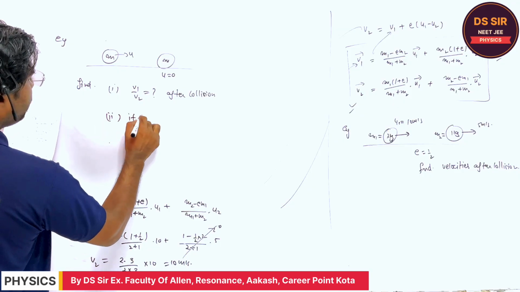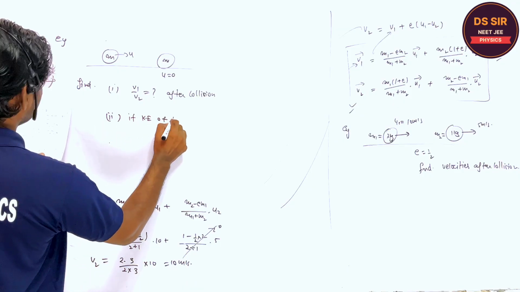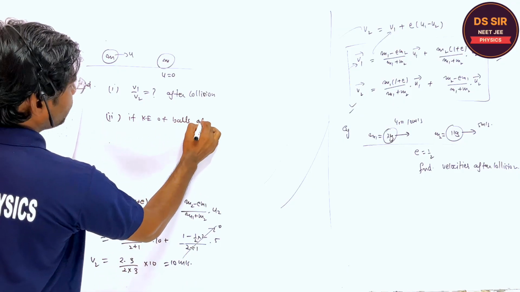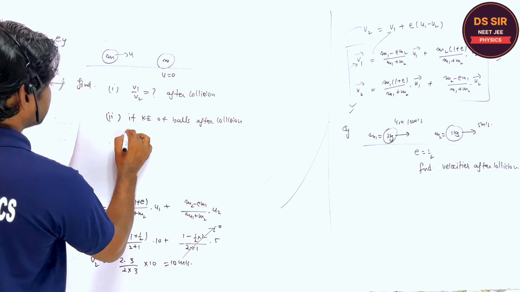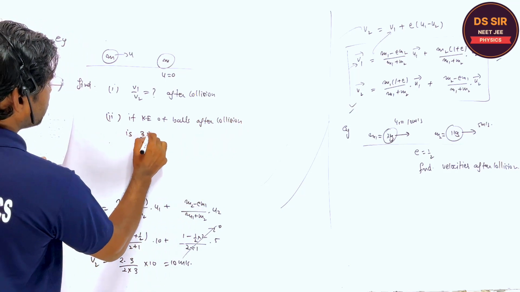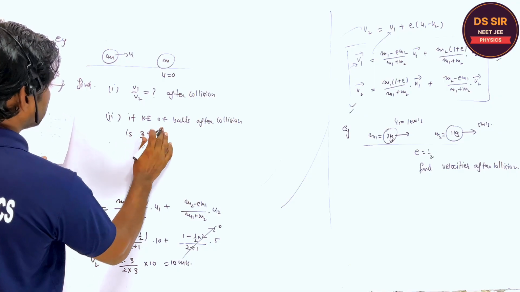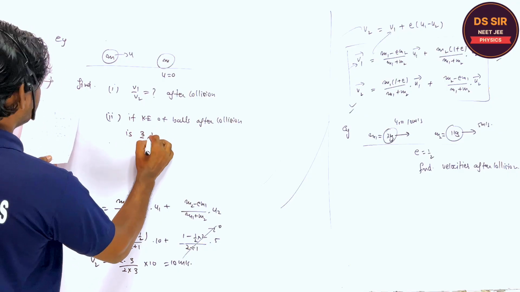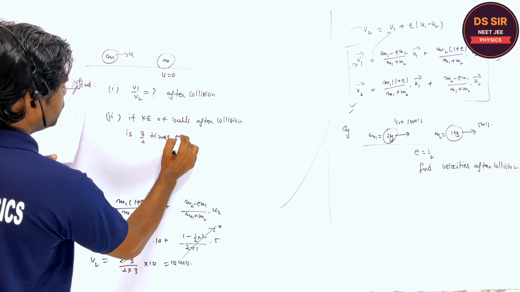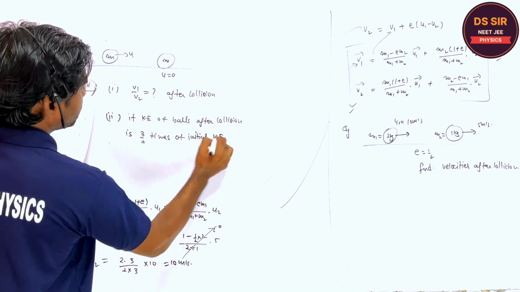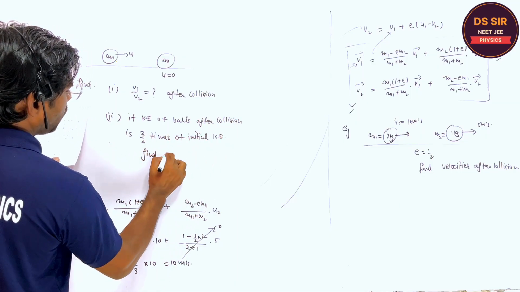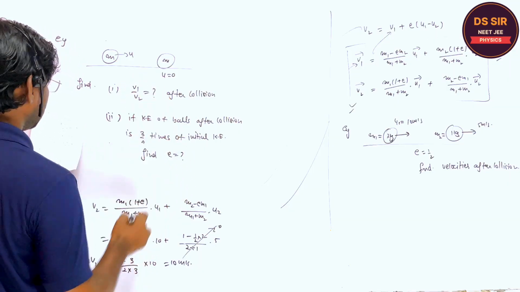Second, if the kinetic energy of the balls after collision is 3/4 times the initial kinetic energy, find the coefficient of restitution.